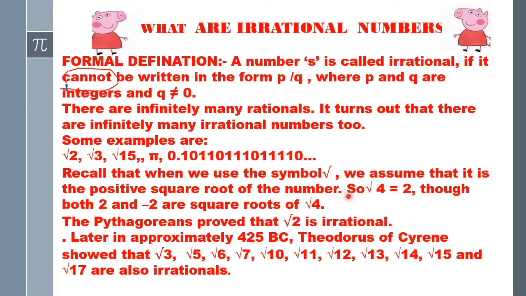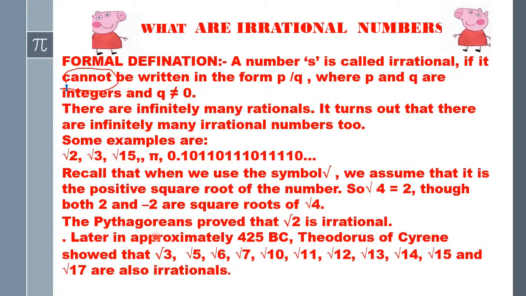Now what about roots? Root 4 is equal to 2. We have to assume that positive square roots of the number are taken. Root 4 is equal to 2, though we know that 4 has two square roots, one positive root, positive 2, and another negative 2. But we have to assume it as only positive 2.